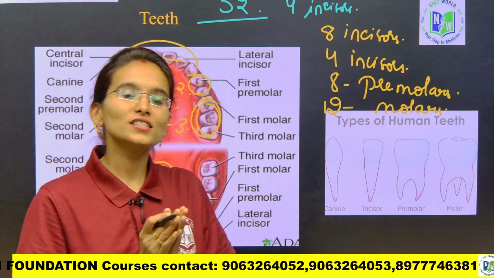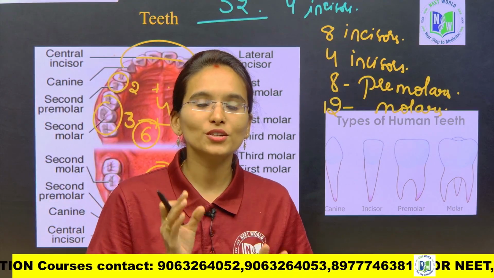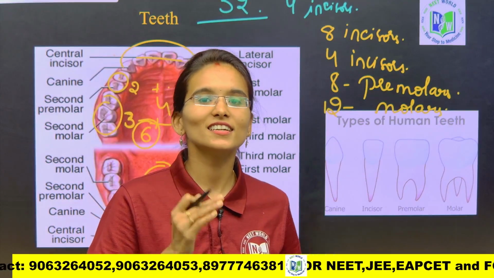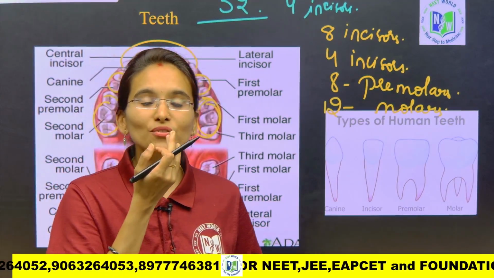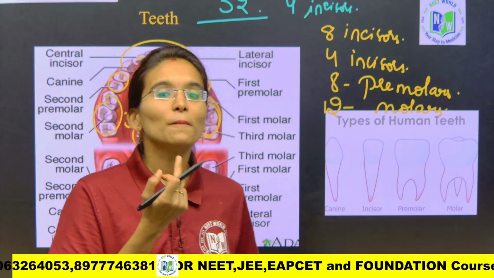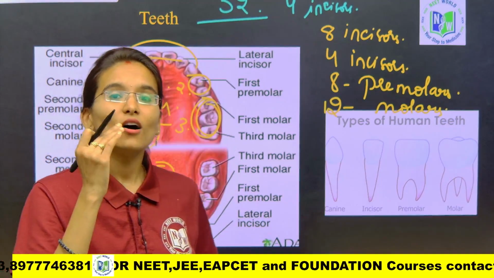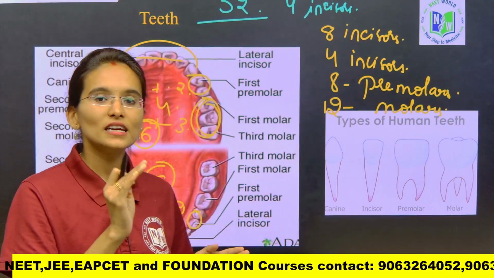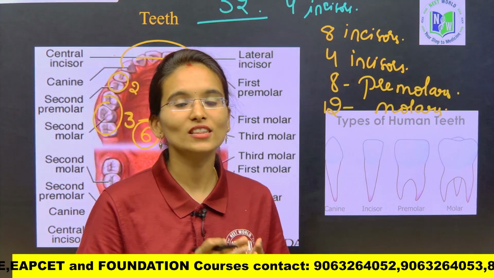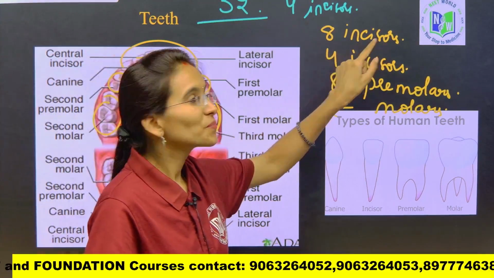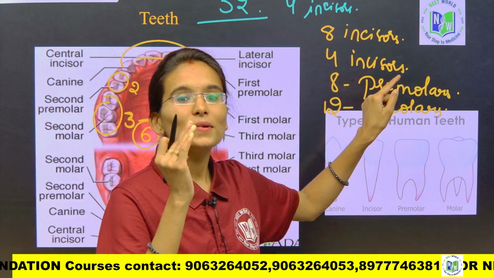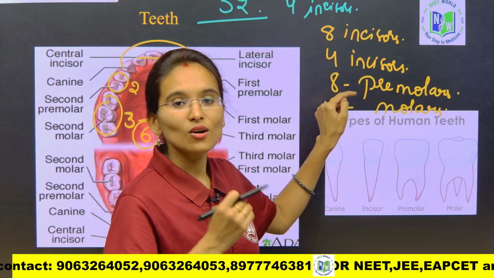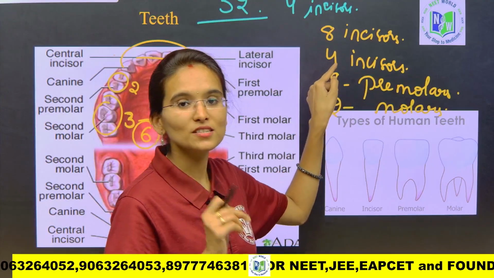So don't be confused. So in total the adult human beings are going to have 32 teeth, okay, 16 teeth on the upper jaw and 16 teeth on the lower jaw. So the first teeth, okay, on the upper jaw and the lower jaw we have the incisors, okay, 2 incisors on the upper jaw and 2 incisors on the lower jaw. So completely 2 plus 2, 4.